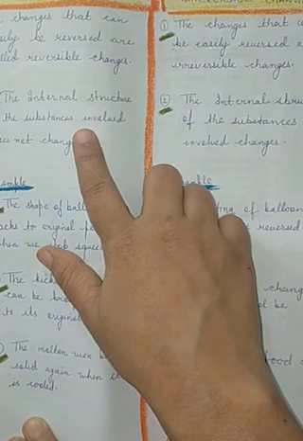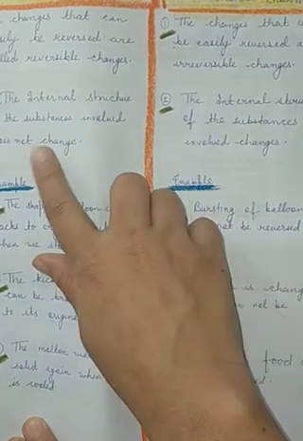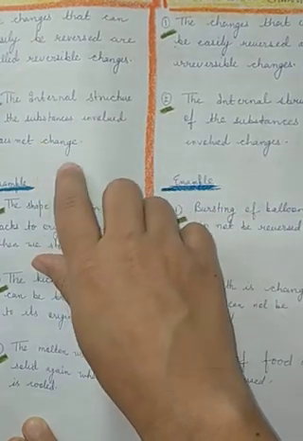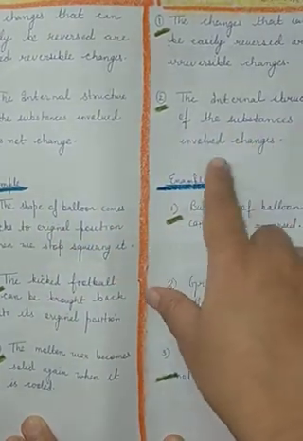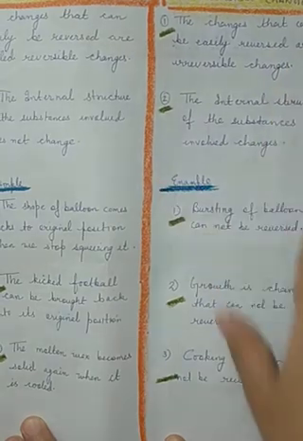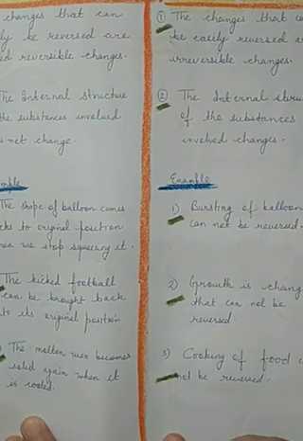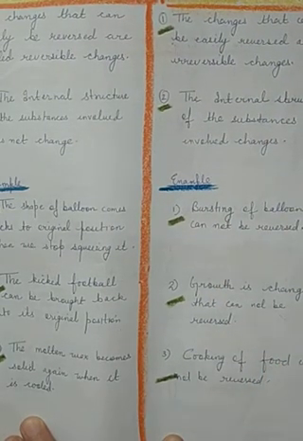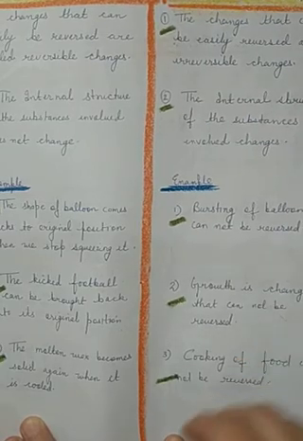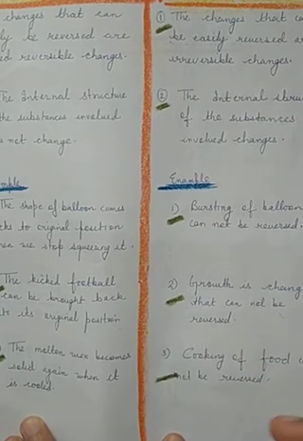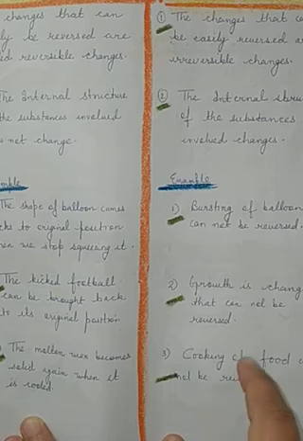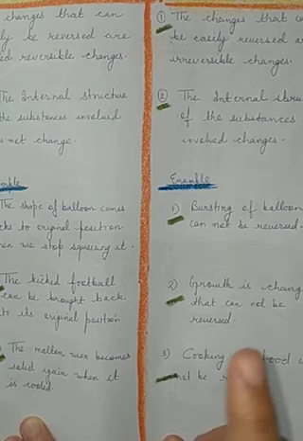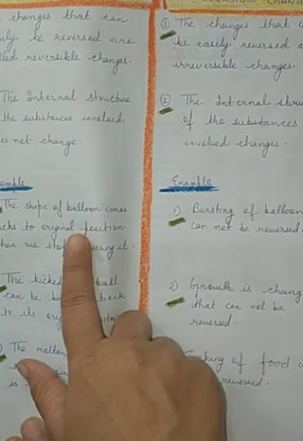In a reversible change, the internal structure of the substance involved does not change, while the internal structure of the substance involved changes in irreversible changes. So simply we can say the changes in which the particular thing can be reversed are reversible changes, and those in which it cannot be reversed are known as irreversible changes.